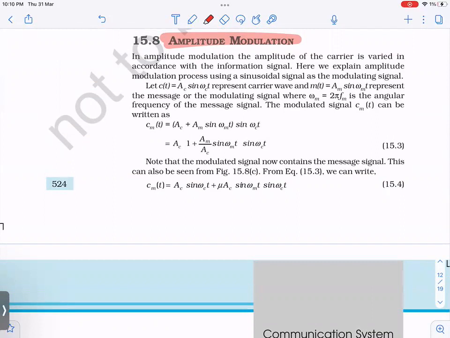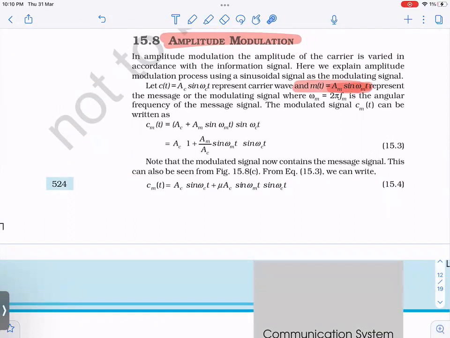Amplitude modulation, what do we do? So this is a signal. See here, this is a signal. This is called the modulating signal, right? This signal you want to transmit. This omega m is, let us say, 20 kilohertz. Fine. The speech. Right now I'm speaking. So let us say that frequency is 20. This is your signal, right? This is what you want to transfer from one point to another point.